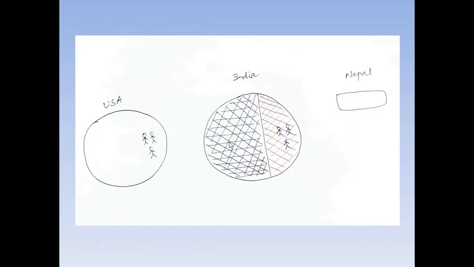Again I want to repeat one more time that domestic product is the value of all final goods and services produced by all the firms located within the national boundary of a country during a particular year. That is called domestic product.